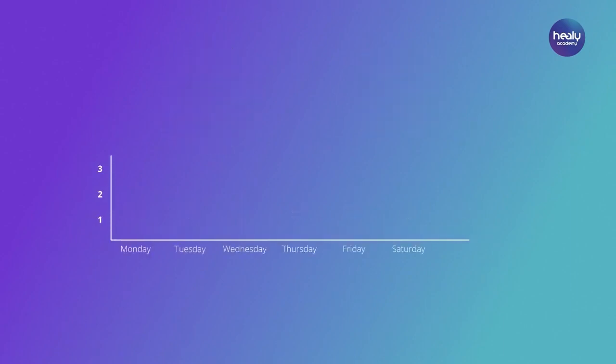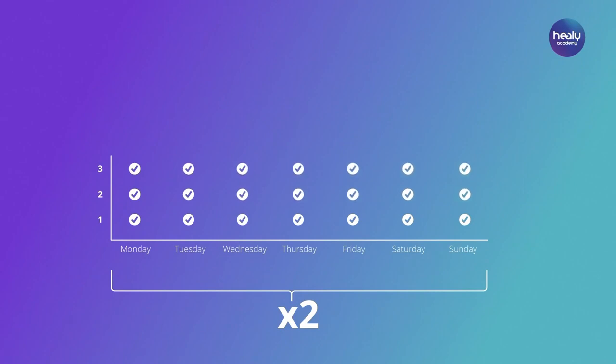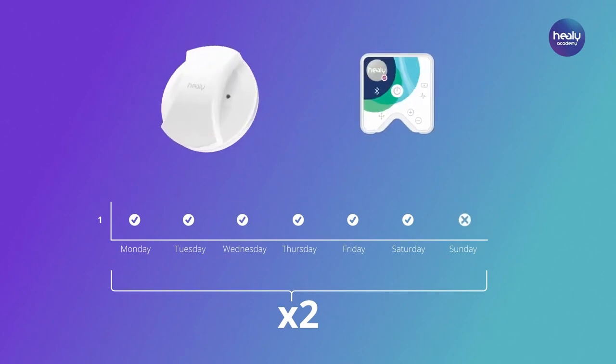For chronic topics that have persisted for some time, you should vibrate the list at least once a day for 2 weeks, ideally up to 3 times a day for a period of about 3 minutes. In the same way, the MagHealy and Healy Meridian program with the highest relevance in the program analysis should be used once a day for 2 weeks, except on Sundays.